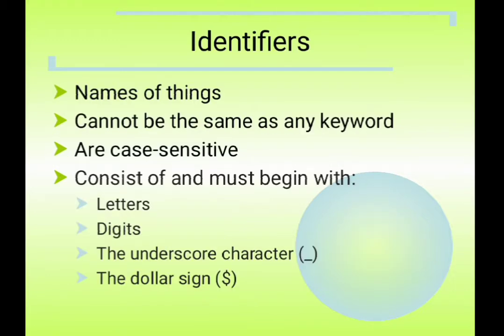Identifiers are names of things that cannot be the same as any keyword. Obviously they are case sensitive, and they consist of letters, digits, underscore and dollar.